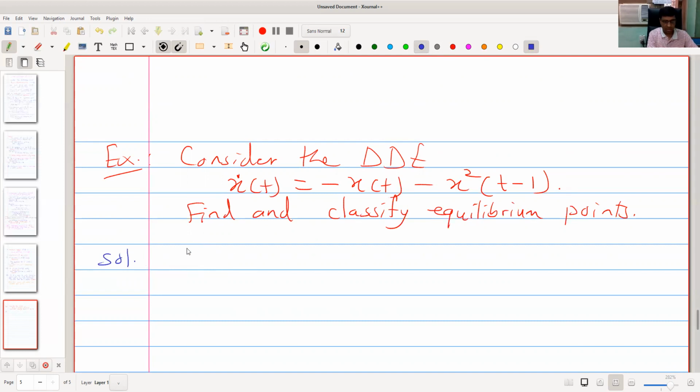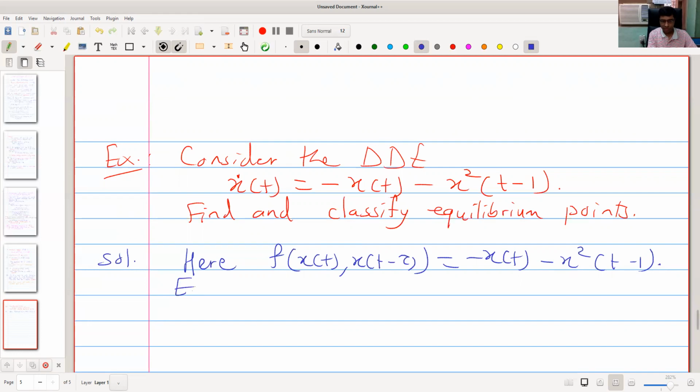So here, our general equation is x dot of t equal to f of x of t comma x of t minus tau. Here the right hand side is minus x of t minus x square of t minus 1. To find equilibrium points, we have to solve f of x star comma x star equal to 0.